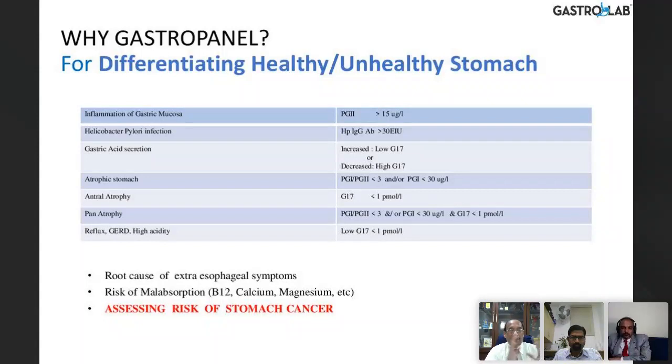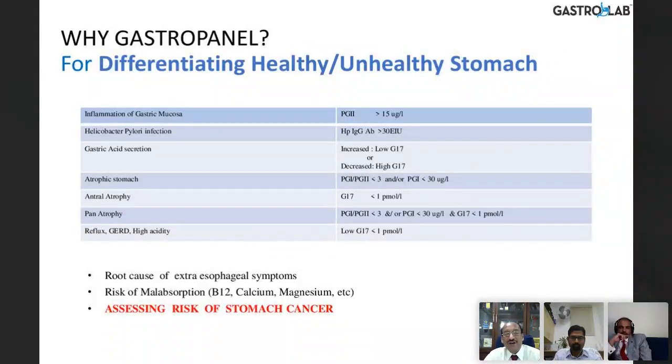So all this goes to indicate that we can easily diagnose even without endoscopy, even without separate serology tests for H. pylori. If you do a gastro panel, you can entirely understand the health of the stomach. How is the corpus? How is the antrum? How is the whole body of the stomach? Inflammation of the gastric mucosa is determined by the PG2 levels. H. pylori infection by IgG antibody.